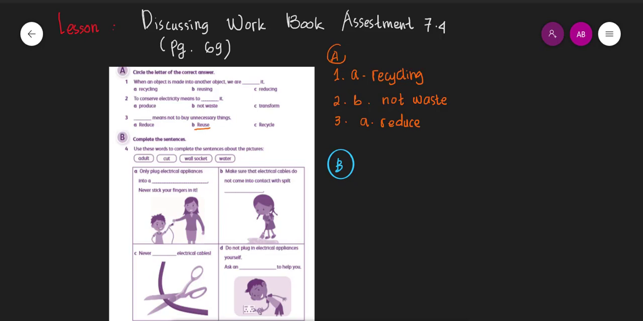Okay, you can see number 1. Only plug electrical appliances into something and never stick your fingers in it. We have to plug it into what? Of course, the answer will be wall socket.